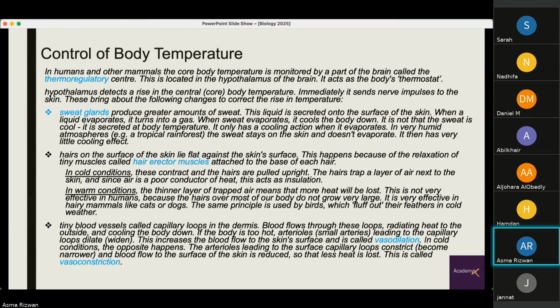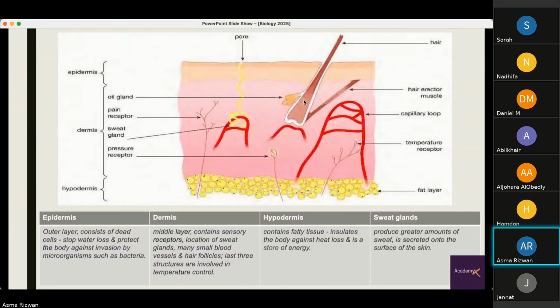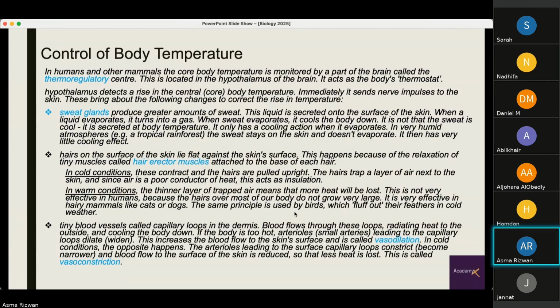diameter, right? So to get rid of the heat, the vessels in our peripheries or near our skin become dilated, bringing in increased volume of blood and increased pressure. And so the heat is then taken out of the body through our pores right here. Now, once the body cools down, the vessels come back to their original position or original diameter. So the blood flow is reduced and the heat loss is reduced. This is called vasoconstriction. It is basically the increase and decrease in the diameter of the vessels.